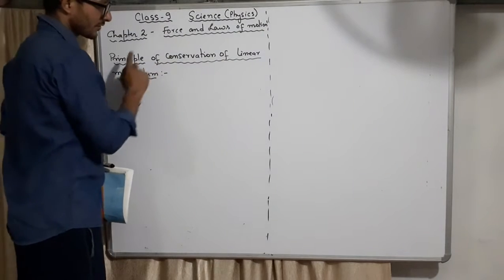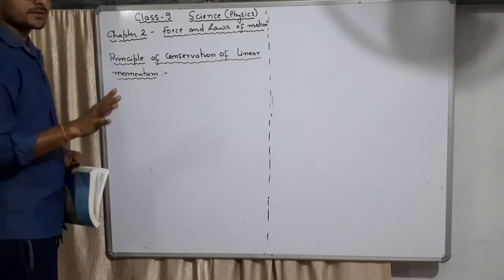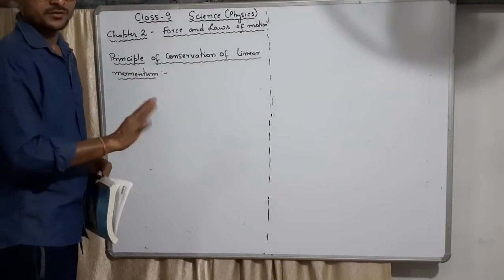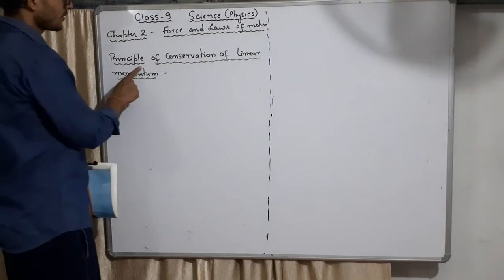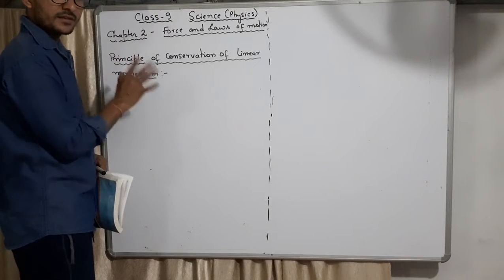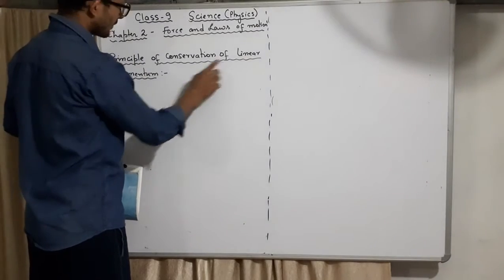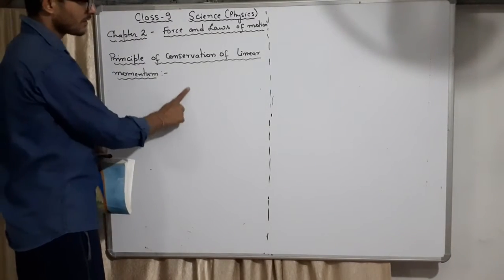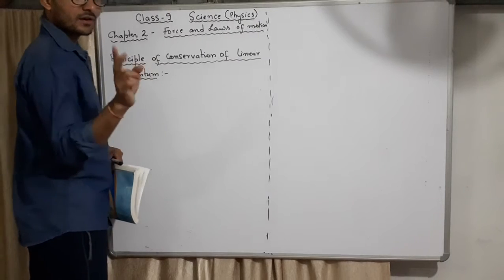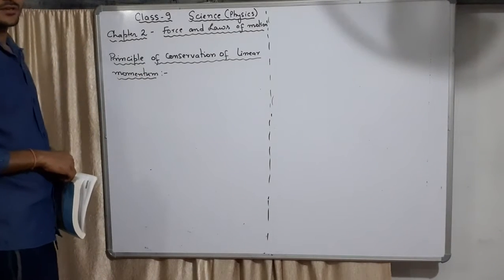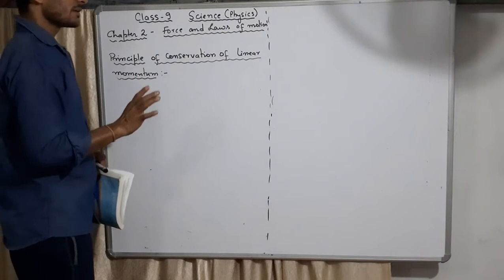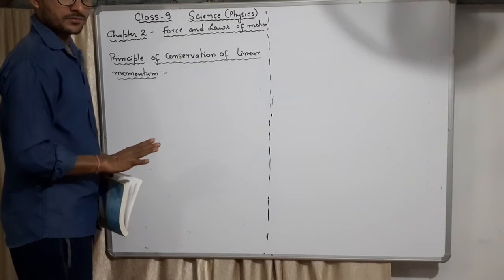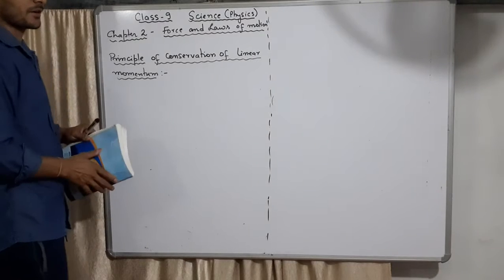What is the meaning of conservation? Conservation means something is remaining the same, not changing. It will not change by its own. So here there is a rule. Principle means there is a rule which says linear momentum, you remember P equal to mass into velocity, which we used after doing the second law, P is equal to mv. That momentum will remain conserved, not change. So that we will try to study.